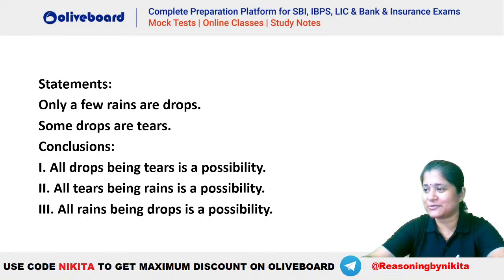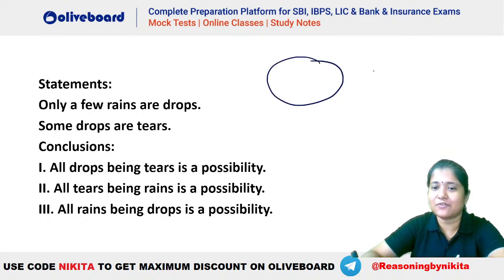Okay, Udit, absolutely. Don't worry. Just drop one more message. Okay, 1 and 2, some of you are getting only 2, but most of you are getting 1 and 2. So, chalo, let's quickly check it out. Let's see what should be the answer. Only a few rains are dropped.